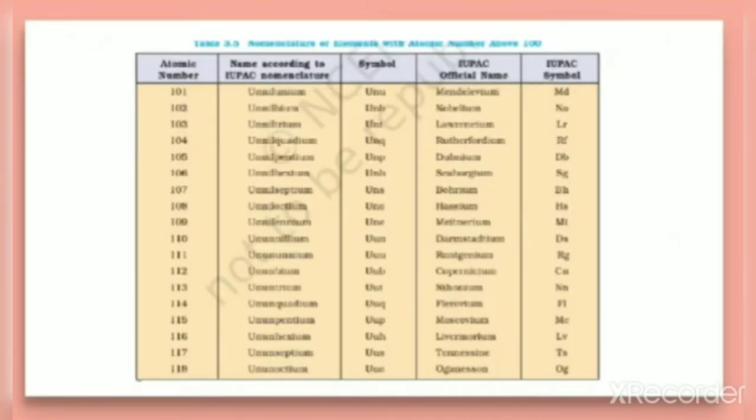So this is one of the tables which is given in the textbook. Here the name according to the IUPAC nomenclature is given. You can find it in this table, and its atomic number and symbol are given. The official names and the official symbols are also given here. So all of you try the elements from 101 to 120 on the basis of this and check your answer with this table.